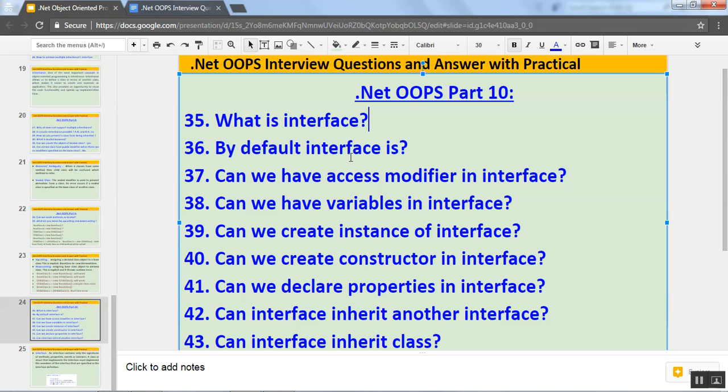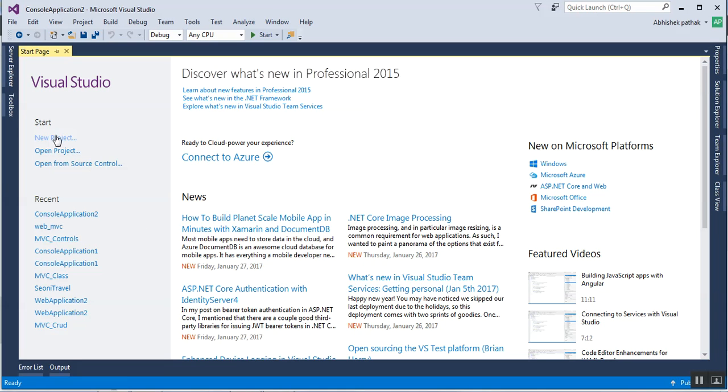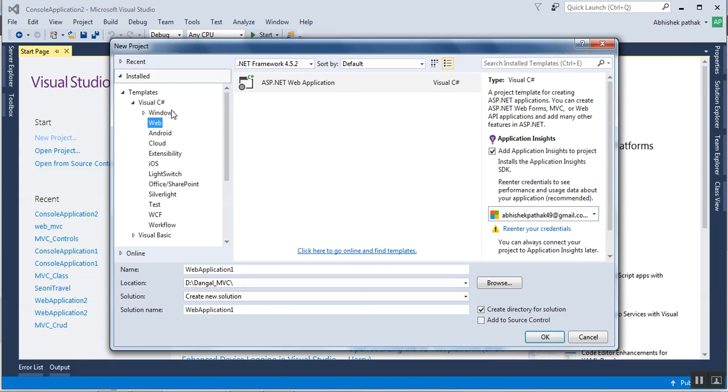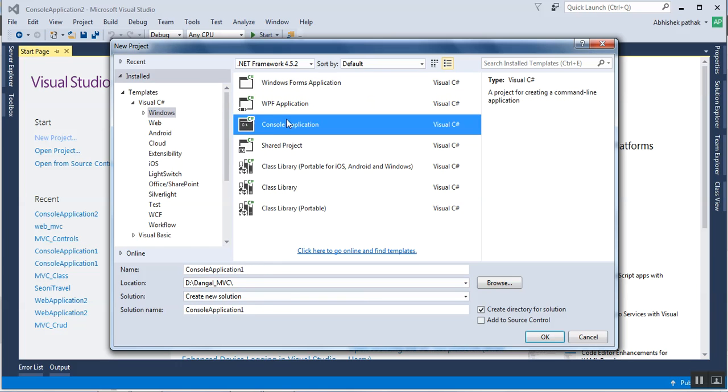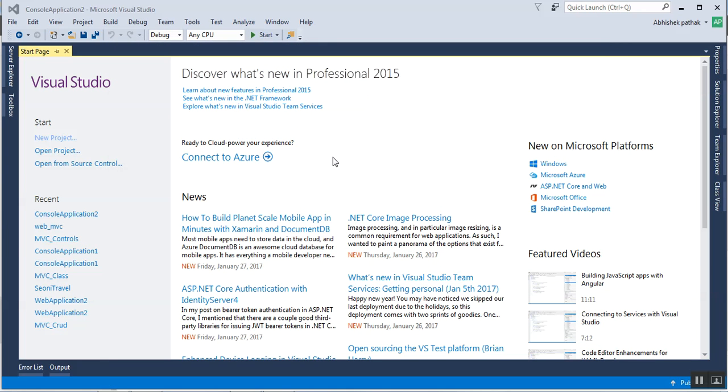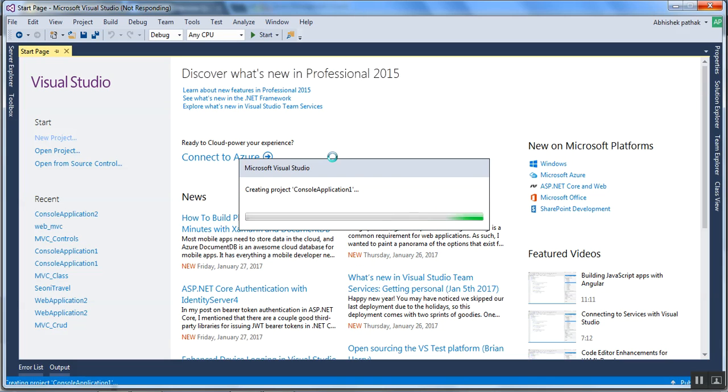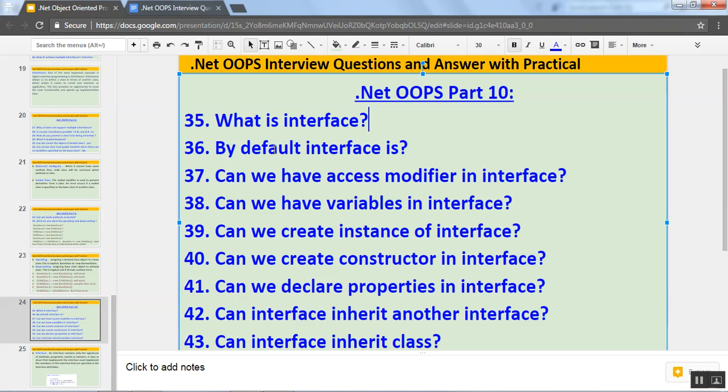Let's create one console application, and we'll create an interface to understand what we can have in it. Meanwhile, as I earlier covered, by default classes are internal. Similarly, we have to see which access modifier interfaces follow by default: public, private, internal, protected, or protected internal.